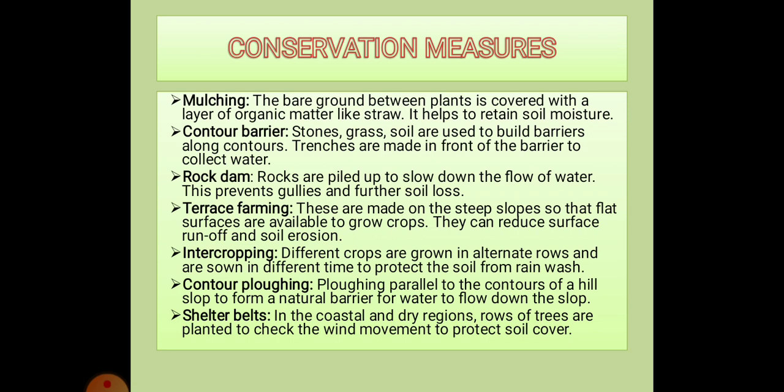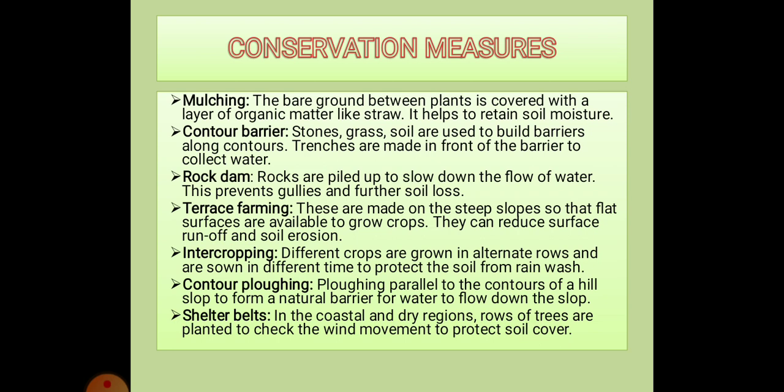So, let us see the next method. It is rock dams. Rock dams are created from rocks that are arranged in a pile to slow down the flow of water and prevent the formation of gullies. This reduces soil erosion.